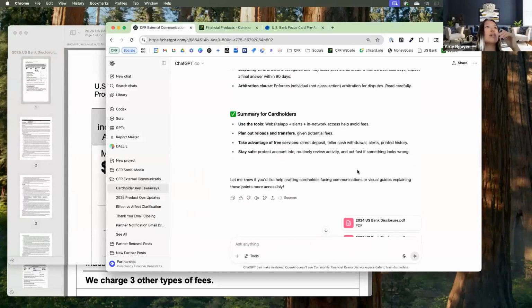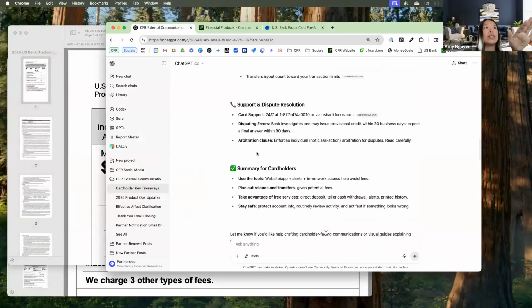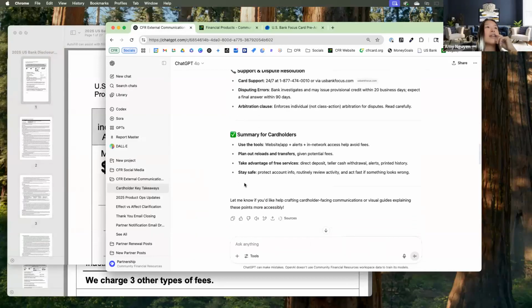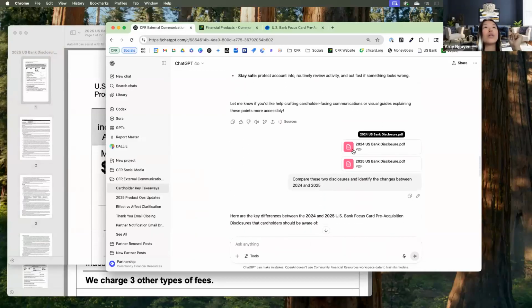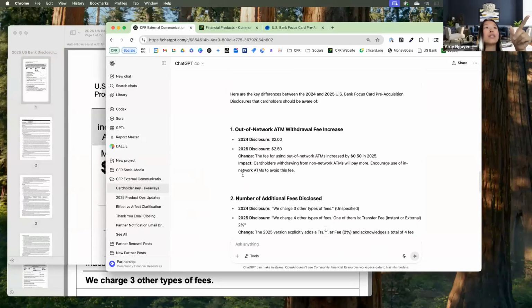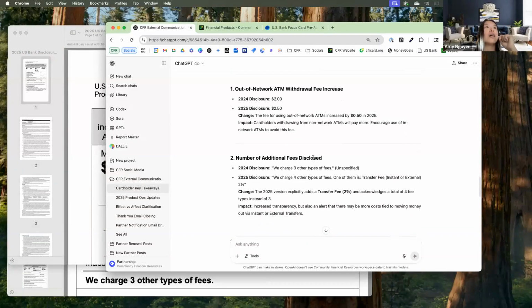So I kind of read through this summary, which is nice. It goes through key highlights and then also provides a summary. And then I was like, that's great. Can you compare these two disclosures and identify the changes between 2024 and 2025? So as you can see here, the first thing that they identify is that out-of-network fees has gone up 50 cents. So I'm like, okay, that's good.